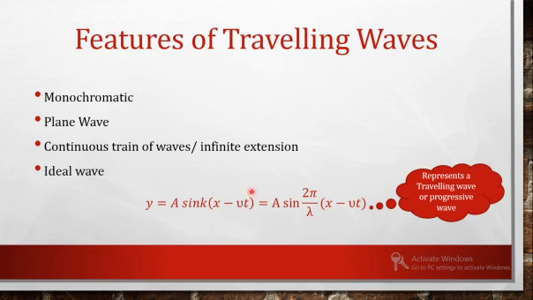The wave will proceed for infinite time, and this is what we call an ideal wave, which we can represent using this expression, where the displacement of a particle at any time is given by the amplitude A into sine of 2 pi by lambda, which can be expressed in terms of the wave vector, into x minus vt.